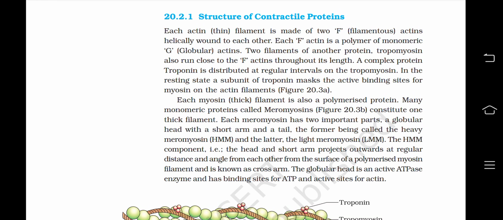Two filaments of another protein, tropomyosin, also run close to the F actins throughout its length. A complex protein, troponin, is distributed at regular intervals on the tropomyosin. In the resting state, a subunit of troponin masks the active binding site for myosin on the actin filaments.